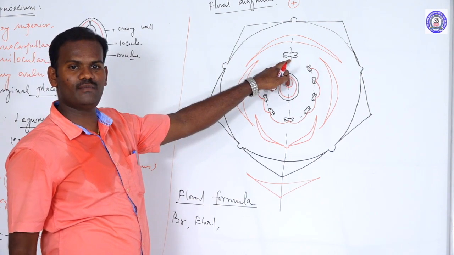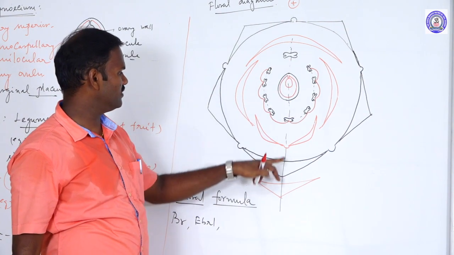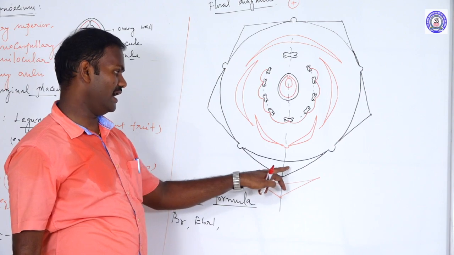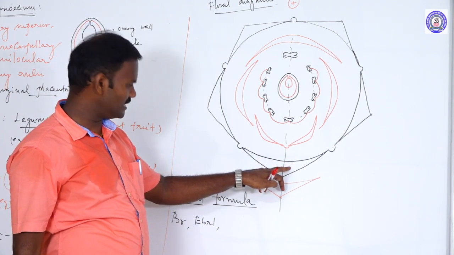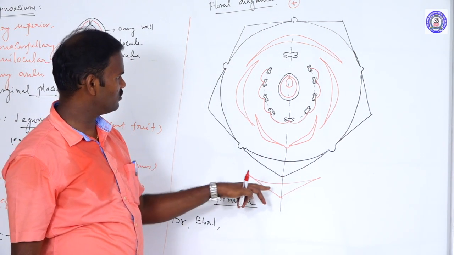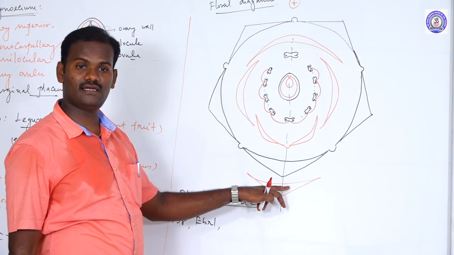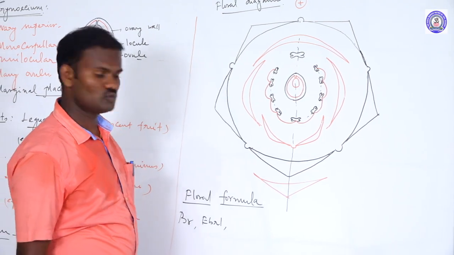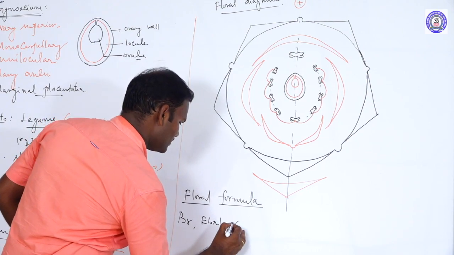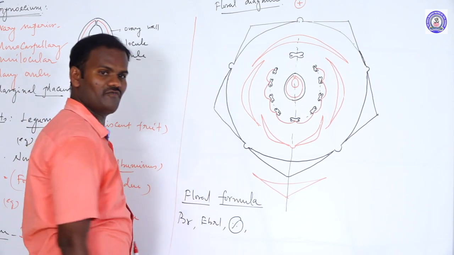Even the one posterior stamen is also divided into two, the ovary along with the anterior sepals is also divided into two. The next calyx, bract, is also divided into two. So this represents the zygomorphic condition.